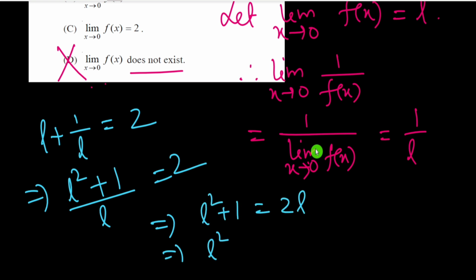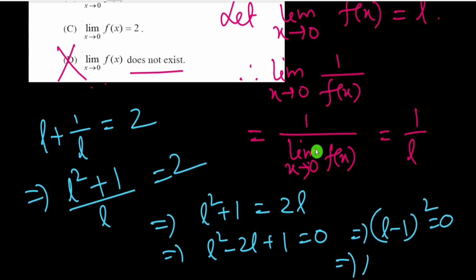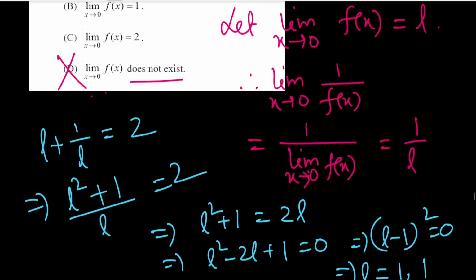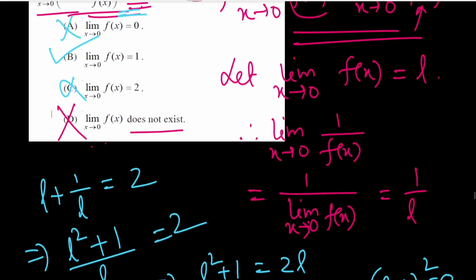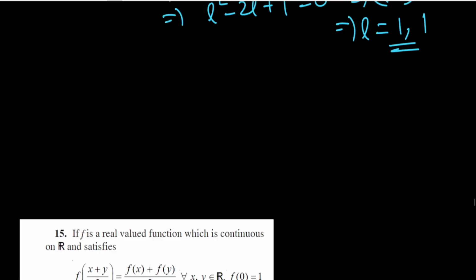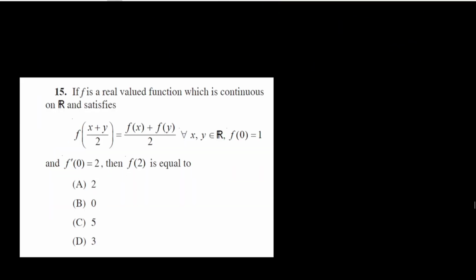This implies L square minus 2L plus 1 equal to 0. This implies (L minus 1) whole square equal to 0, and this gives the value of L equal to 1 and 1. So the limit of f(x) is equal to 1. So directly option B is correct here, and A and C are incorrect options. Now we go to question number 15.